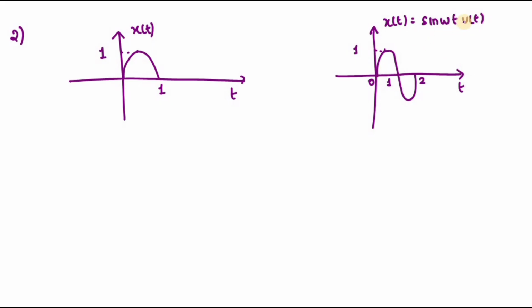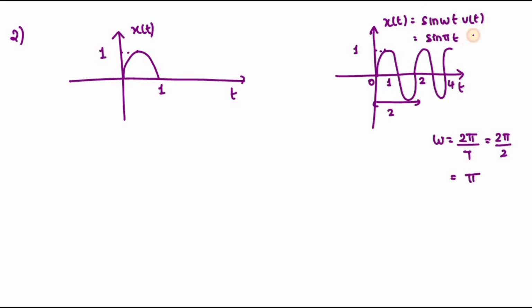Therefore I can write it as sine omega t u of t, where the omega value is nothing but 2 pi divided by T. Here the time period is 2, since it is a repeating signal. So omega is 2 pi divided by 2, which is pi. So I can write this one as sine pi t u of t. Next, what I'm going to do is subtract this signal with this one.